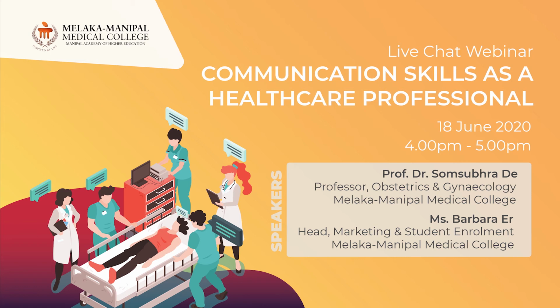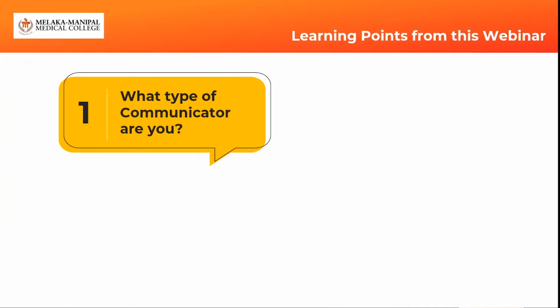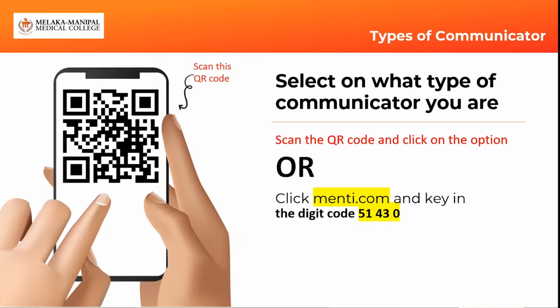Just thought let's do a quick check on who the types of communicators here are. So I would request all of you to, can you move to the next slide? Sure. Yeah, there's a QR code. To click on the QR code, or if you don't have a QR code scanner, you can just key in menti.com and use the digital code 51430. You can do this from your phone as well.